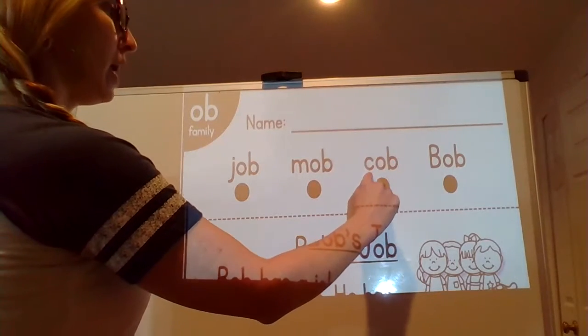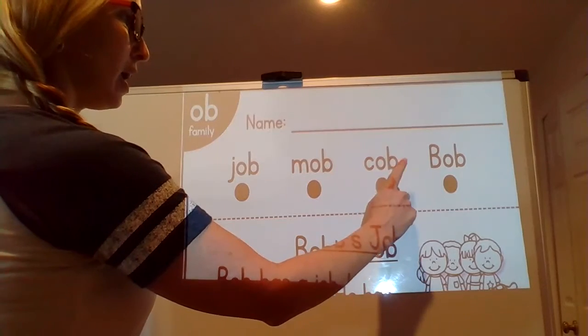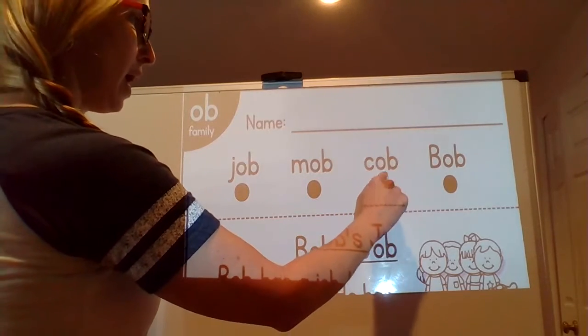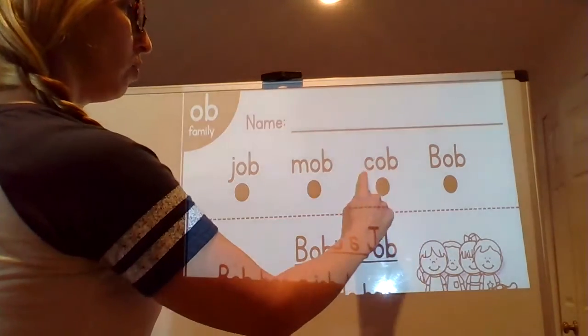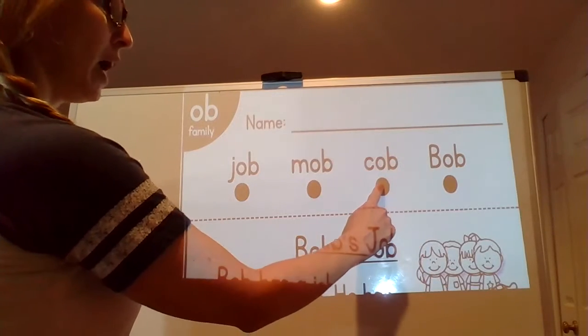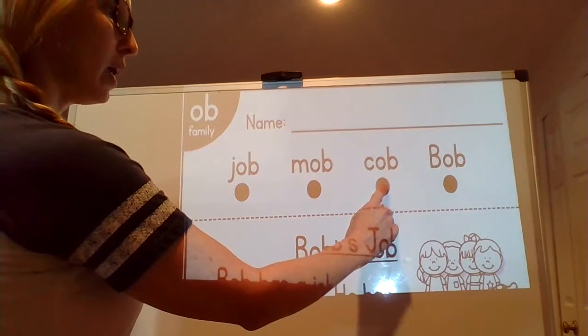Next word, the sounds are k, a, b. Sound it out. Get ready. Cob. Your turn. What word? Cob. I like to eat corn on the cob.